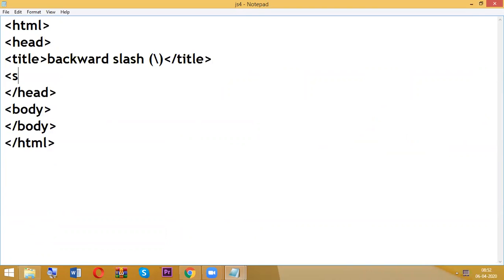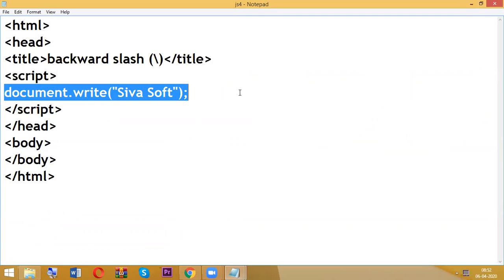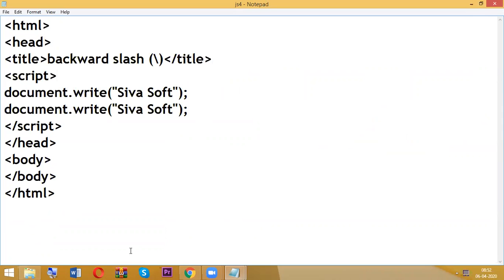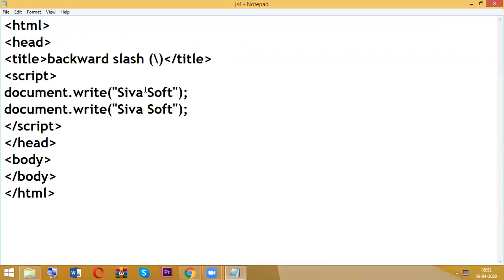Not only JavaScript, even CSS also. The recommended place is always the head part. I'll always prefer the head part. So here I'm going to write document.write with some text. Twice I wrote this Sivasoft. Check the output. I got the output, no problem. Now I am going to break the statement.